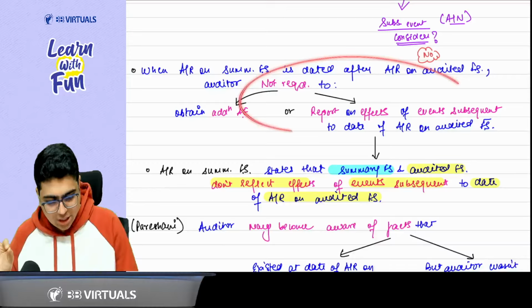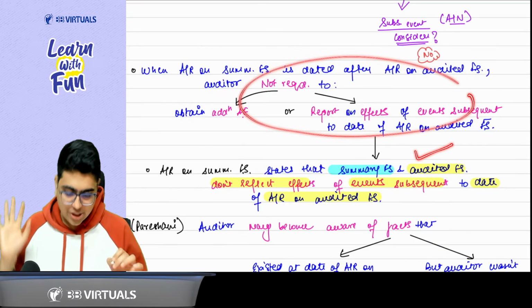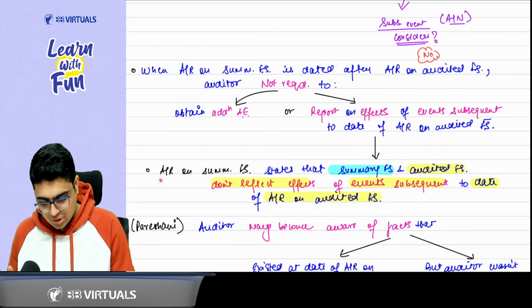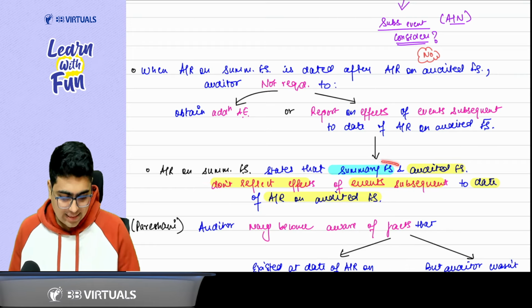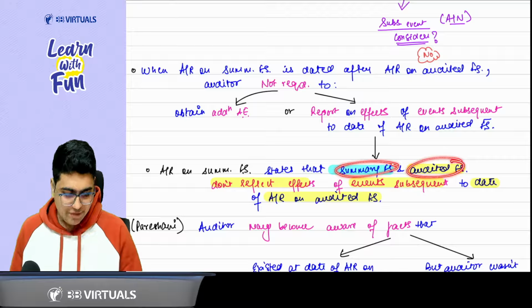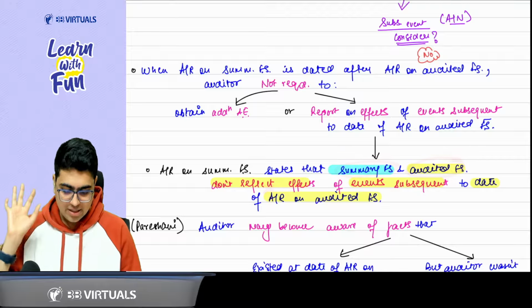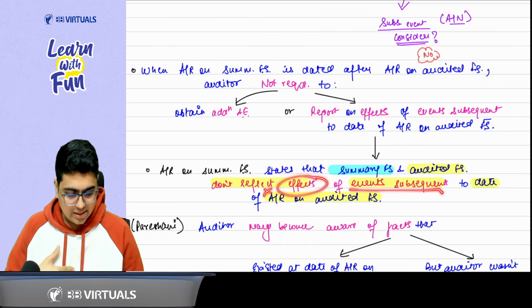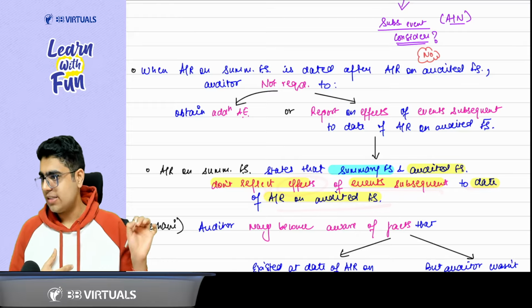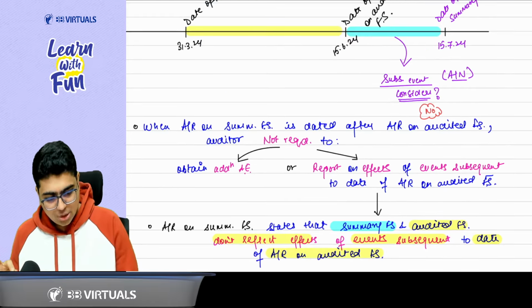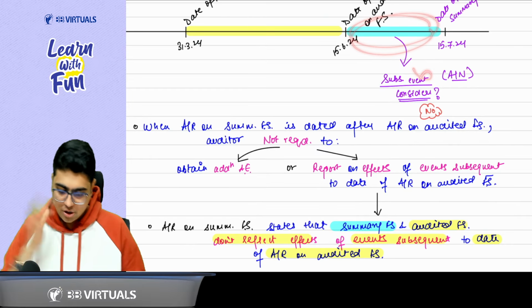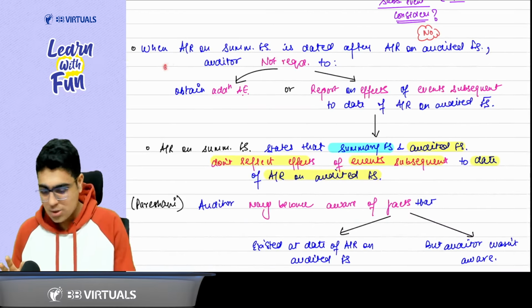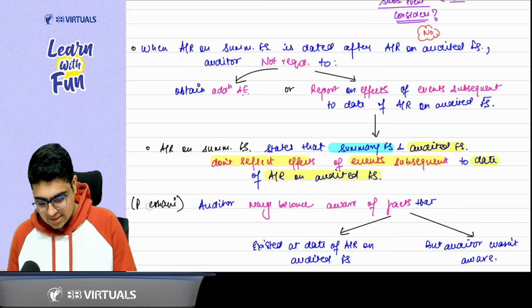This same thing that you are not doing now, just mention in your audit report. So in the audit report on summary financial statement, state that summary financial statement and audited financial statement don't reflect the effects of subsequent events after the date of audit report on audited financial statement. So this thing that you are not doing, you need to mention in your audit report. Got it, sir? Are these two things clear? Yes, sir.